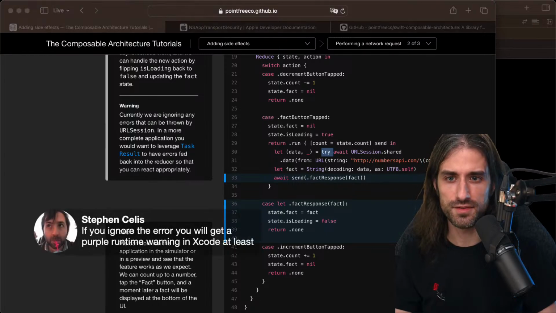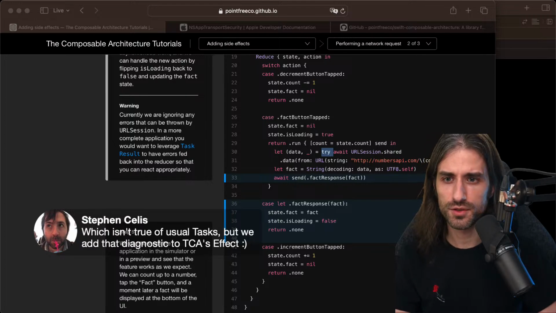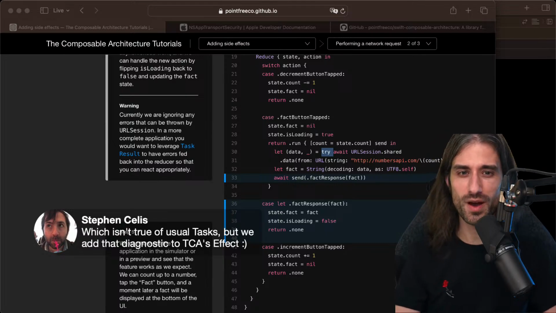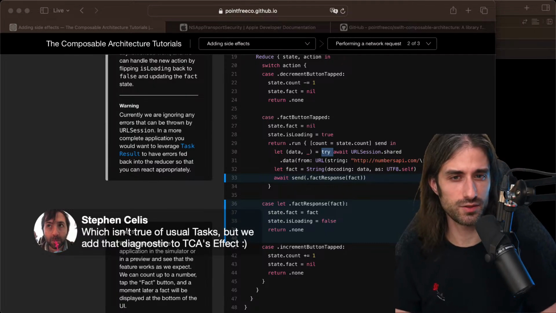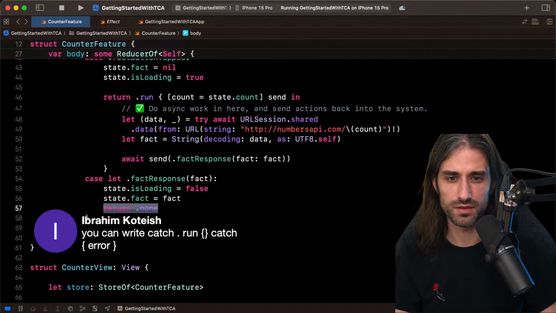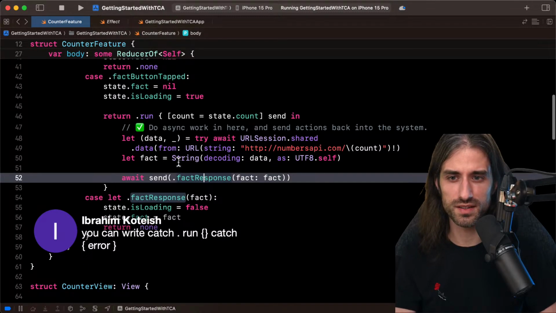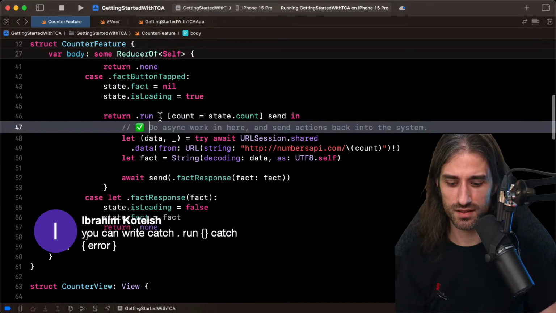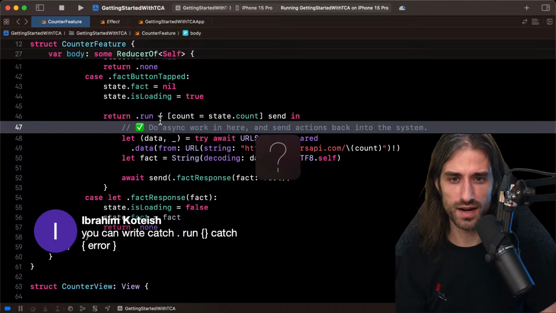And if you ignore the error, you will get a purple runtime warning in Xcode at least. Oh, that's nice. I didn't know that. You're saying also, which isn't true of usual tasks, but we added that diagnostic to TCA's effect. Okay, that's why I didn't know that, because by default, indeed, a task will ignore its error, and it does it in a way that is slightly deceiving. And you're saying, Ibrahim, that you can write also catch to catch the error. I haven't tried it, but you're saying we could catch the error like that.